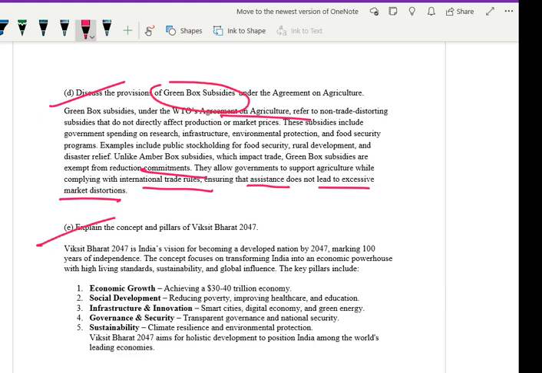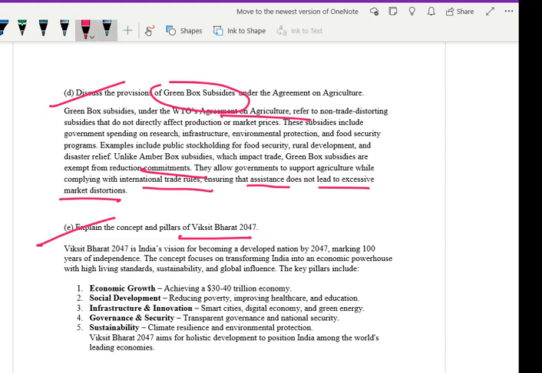Next, you have: explain the concept and pillars of Viksit Bharat 2047. So for Viksit Bharat, see here, the statistics I have mentioned. What I have just done, you have to mention like this. Viksit Bharat 2047 is India's vision for becoming a developed nation by 2047, marking 100 years of independence.